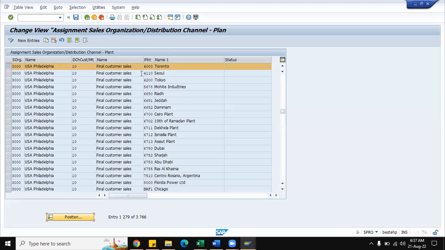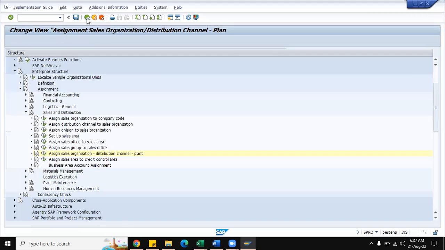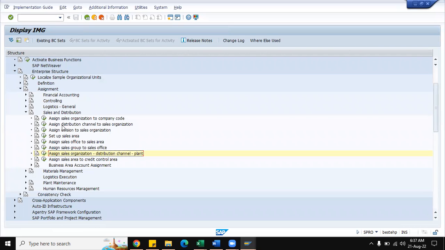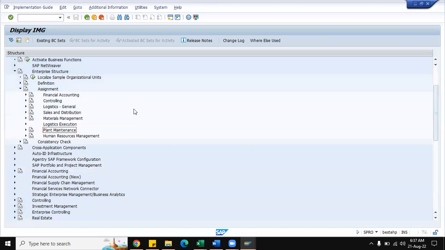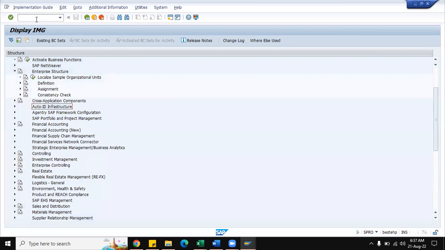So this is a very, very important setting for intercompany sales. Whatever I am showing here, whenever you enter into real time, in your system, you will also have to check like this only. Then only you will be able to understand the entire business process. This is a special business process, intercompany sales. So now one more setting.